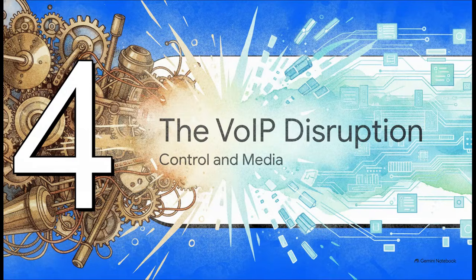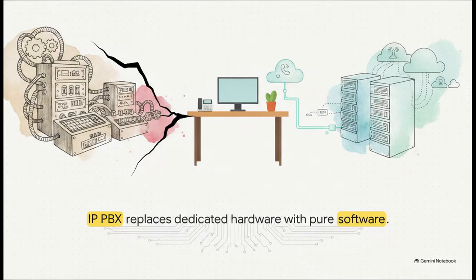Okay, let's pivot to Section 4, the VoIP disruption, separating control and media. This is where the rigid worlds of legacy telephone hardware and modern IP software violently, and I mean brilliantly, collided. Voice over IP basically disrupted everything we knew. Historically, phone networks were built on very specialized proprietary hardware. VoIP changed the entire game by cleanly separating the call control signaling from the actual media handling. The IP PBX replaced all that dedicated hardware with pure software running on everyday commodity servers. Suddenly, your voice just became another application running over your standard internet data network.